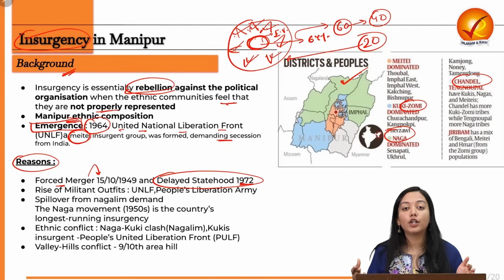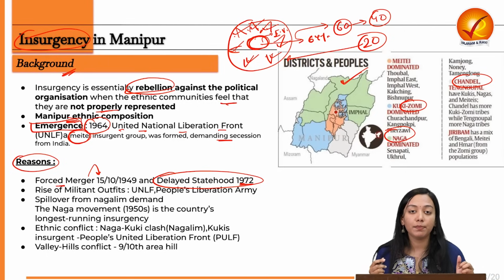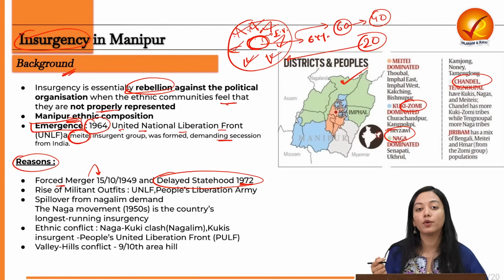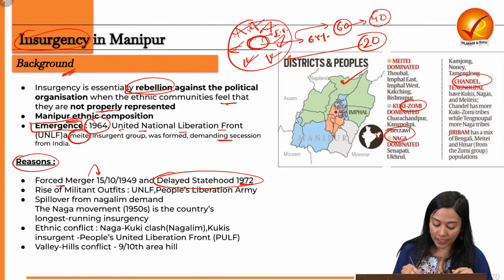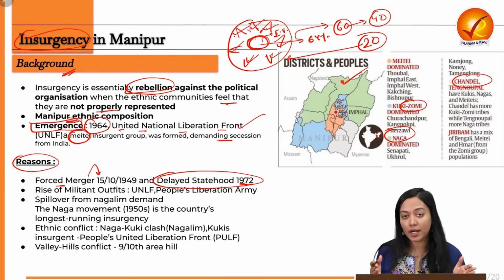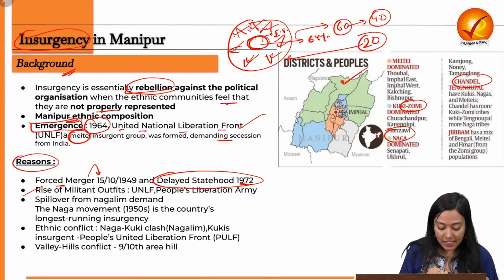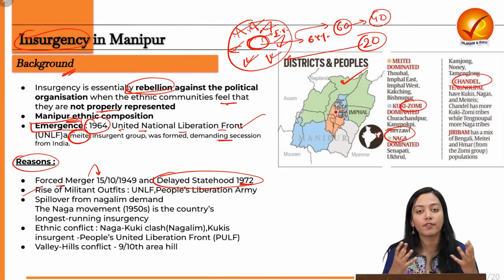So this eventually led to growing frustration among the Meitei people, and as a result of demanding secession from the Union of India, they organized into the United National Liberation Front, which is a militant group operating in Manipur. The next reason is the rise of militant outfits because of growing frustration,